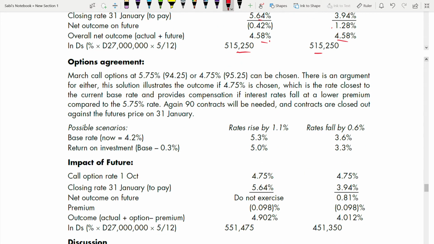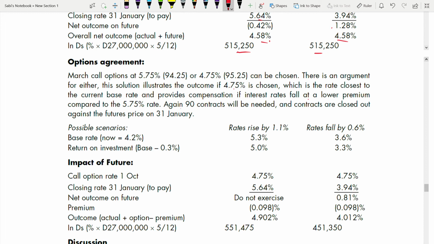Okay, March call option at 5.75 or 94.25 can be chosen. There is an argument for either. This solution illustrates the outcome of 4.75% is chosen, which is the rate closest to the current base rate. The current base rate was 4.2%. So they are saying this one is the closest, so there's a chance that this could be chosen. And provides compensation if interest rate falls at a lower premium compared to the 5.75% rate.